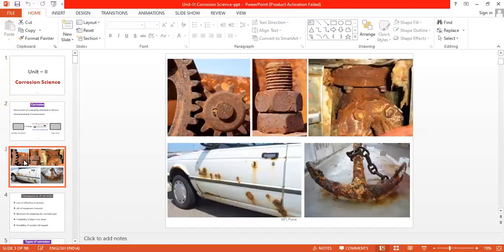Now we can see these are a few examples where you can see the corrosion of the metal. In all the examples you can see the corrosion of the metal, that is iron, and a special name is given for the corrosion of iron, that is rusting of iron.